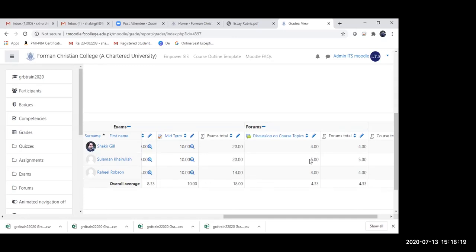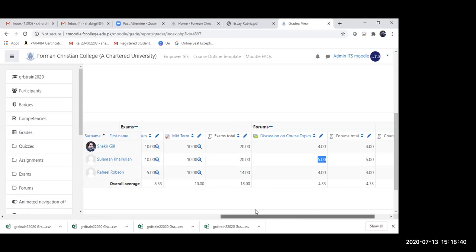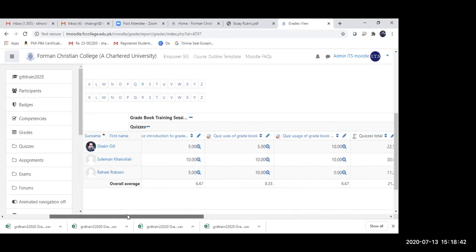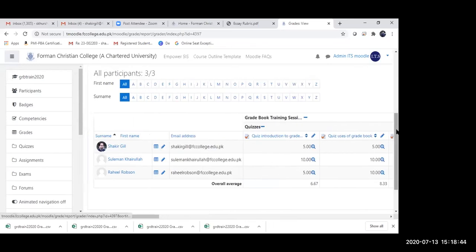If he had gotten, for example, 5 in this and 4 in another forum, because I have selected average of ratings, it would have created an average of 4.5 and put it here. Because it is only one forum, it will simply give the marks of one forum over here as a total. Okay, so I'm basically done with my assessment.